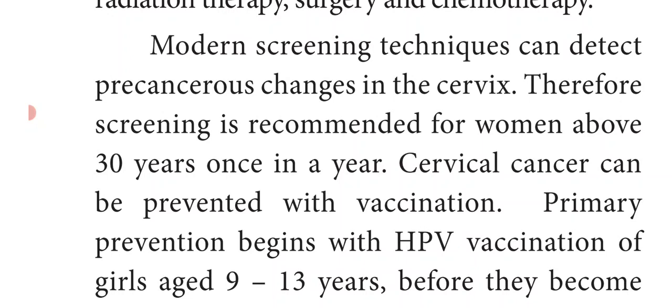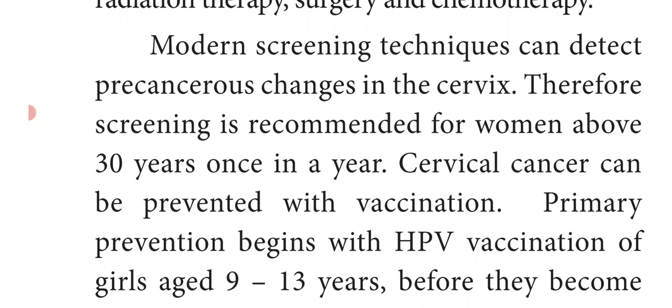Cervical cancer can be prevented with vaccination. Primary prevention, that is preventing the cancer beforehand, begins with the HPV vaccination, that is human papilloma virus vaccination.